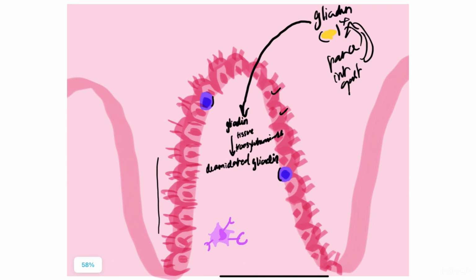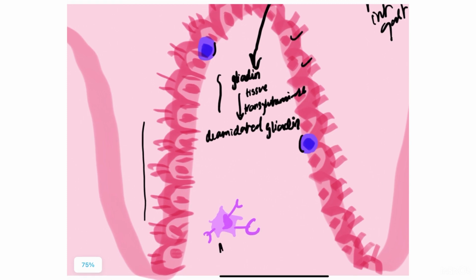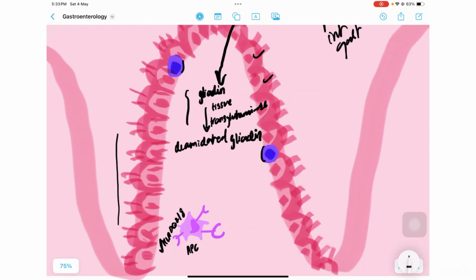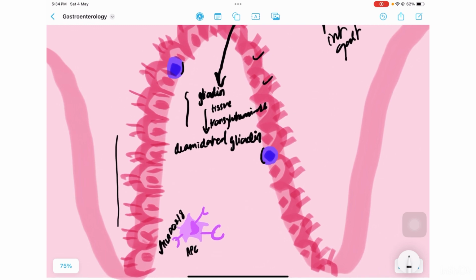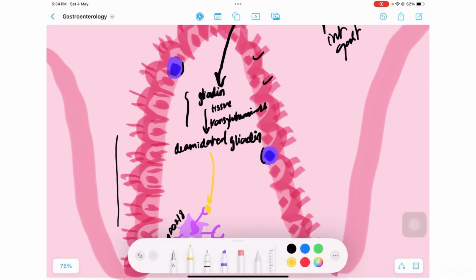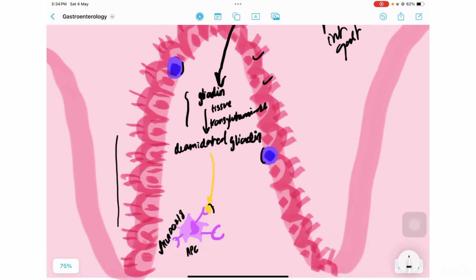Now, this process is going to happen in everybody. Then why do certain people have celiac disease and why do a lot of us not have it? That's because now if we look down right here, this is an antigen presenting cell. If this antigen presenting cell has HLA-DQ2 or 8, which is not present in everybody, but if this is something that the cells of a person carry, then they become susceptible to celiac disease. This deamidated gliadin that we have is going to be taken by the antigen presenting cell. And what will the antigen presenting cell do? It is going to present this to a T cell.